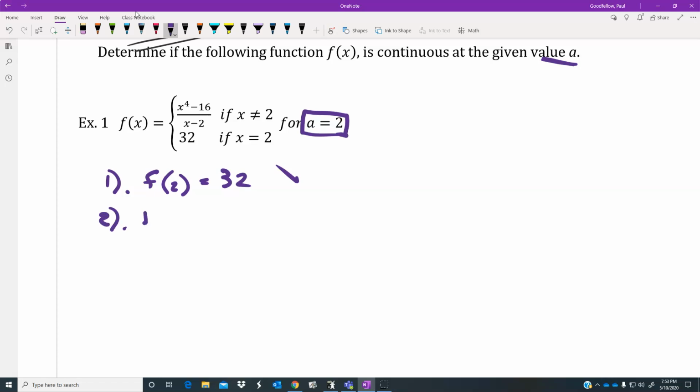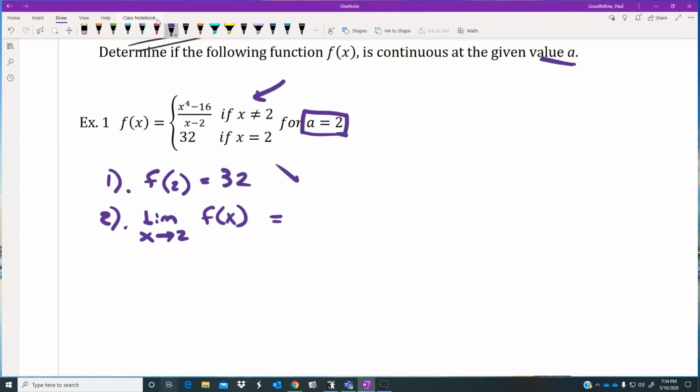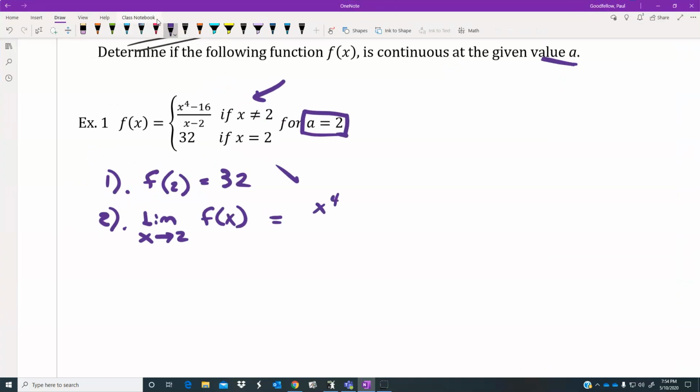Number 2, let's check to see if the limit as x approaches 2 of f of x would exist or not. Now, if I'm getting really close to 2 and I'm not really at 2, this would probably trigger the top to be worked on. So I'm really looking at a situation of x to the 4th minus 16 over x minus 2. Now, if you tried limits in the first place, the 90% rule would ask you to plug this in, and you'd realize I got a 0 on the bottom. So I'm going to have to use a 10% rule concept here and see if I can find some way to reduce it algebraically and see what's going on.